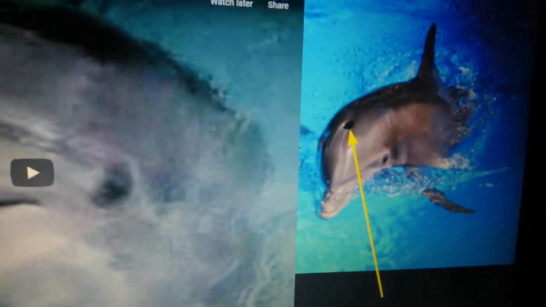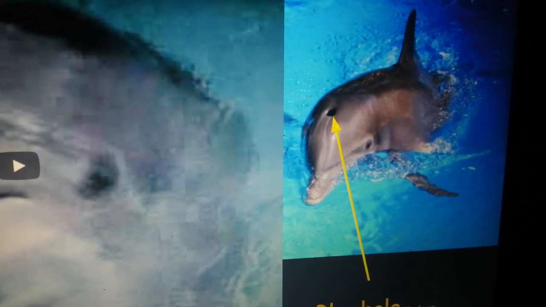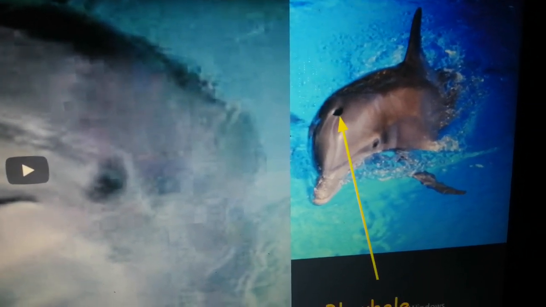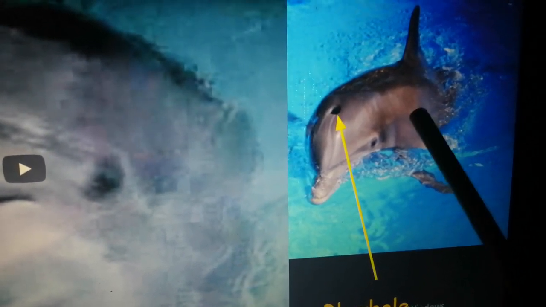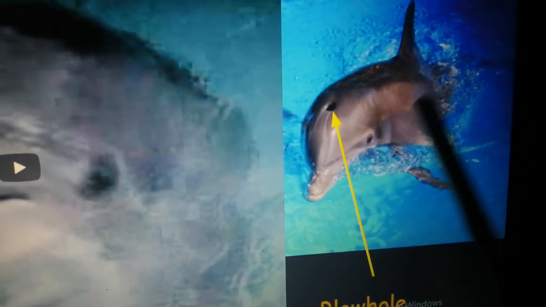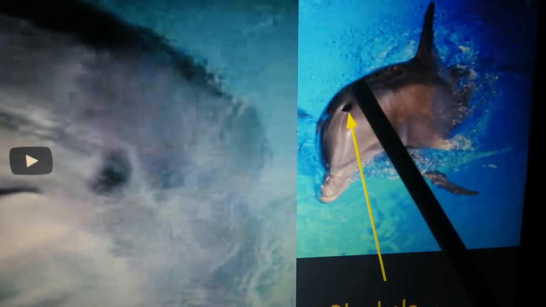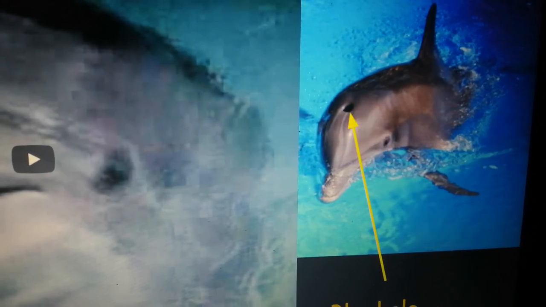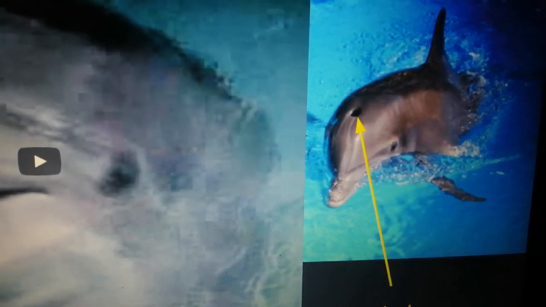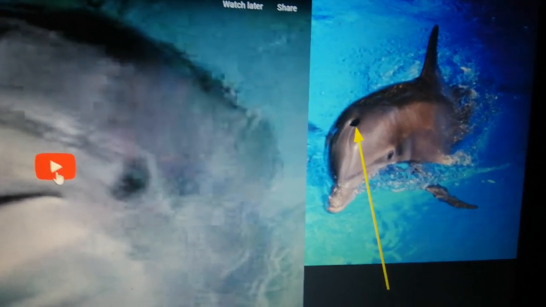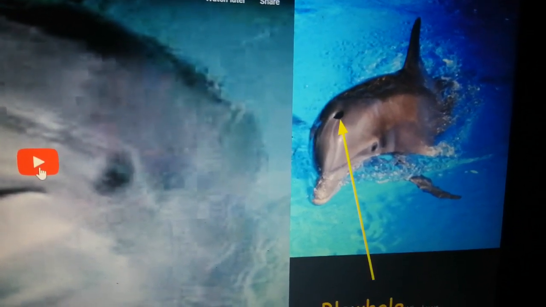Now, some aquatic animals like whales and dolphins are mammals, and all mammals breathe through lungs, alright? So even if the dolphins and whales stay in water, they have lungs to breathe, and they have this nostril on top, also called a blowhole. So that means the whales and dolphins have to come again and again above the water to breathe. Now observe this dolphin.